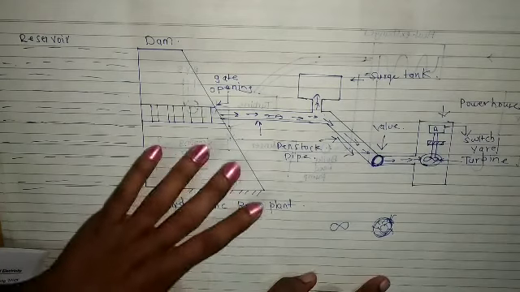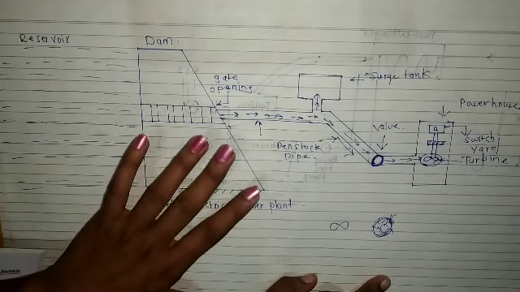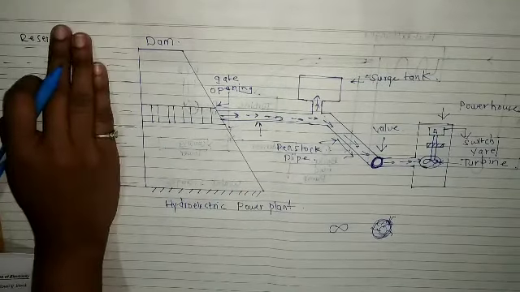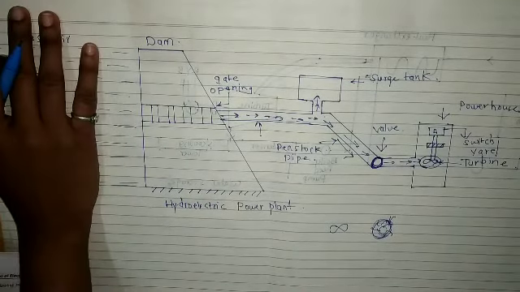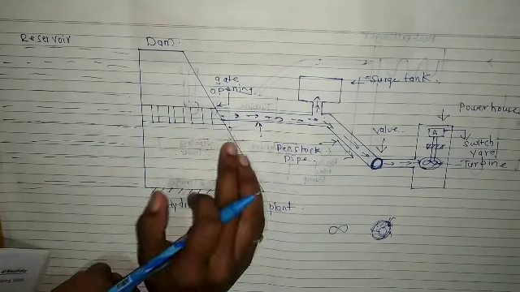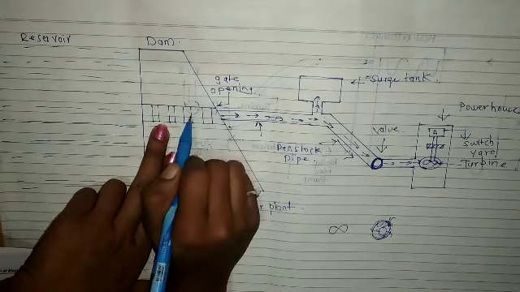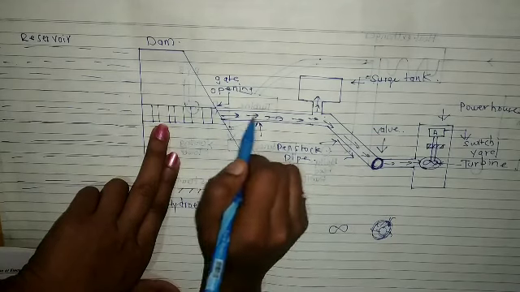So this is how it works. This is about the hydroelectric power plant. This is the reservoir, where we store the water. This is the dam, and these are the gate openings. When we require water, we open the gate and water will flow.